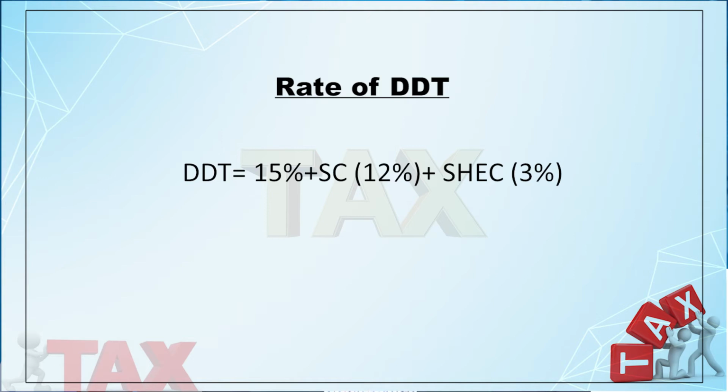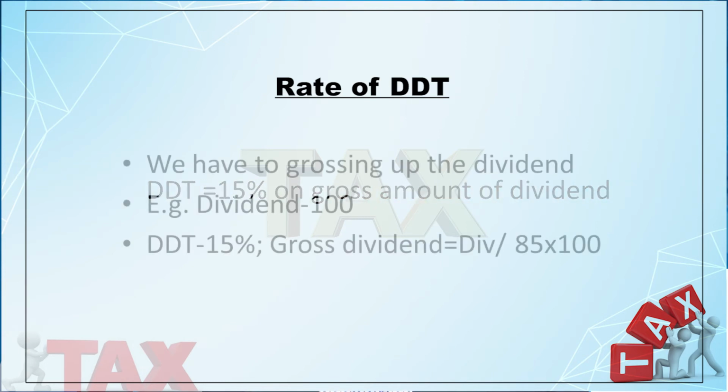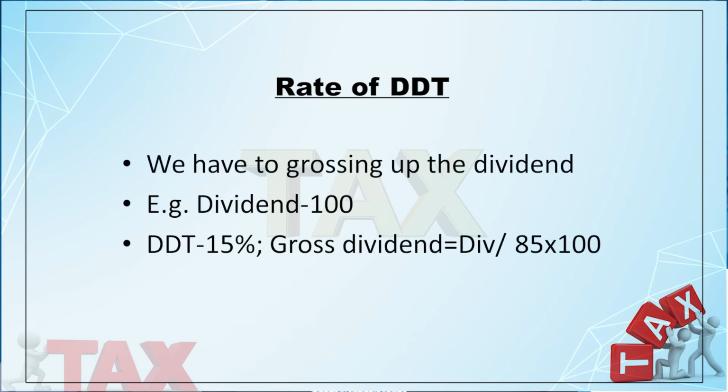You have to add the surcharge at the rate of 12% and the SHEC, that is secondary and higher education cess, at the rate of 3%. But here 15% is to be calculated on the gross dividend, mind it. So, how do you calculate the gross dividend? Suppose the company pays dividend of ₹100. Now, the DDT rate is 15%.